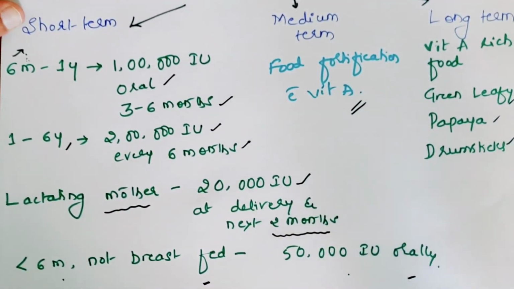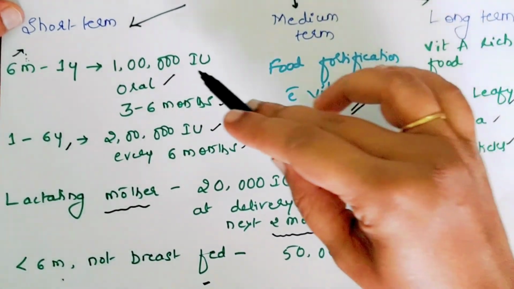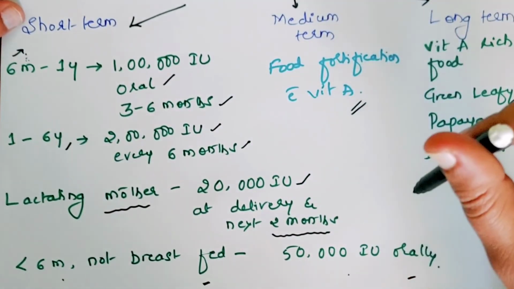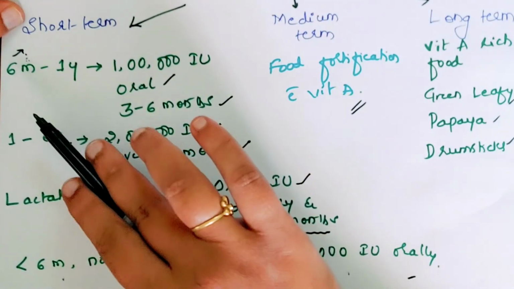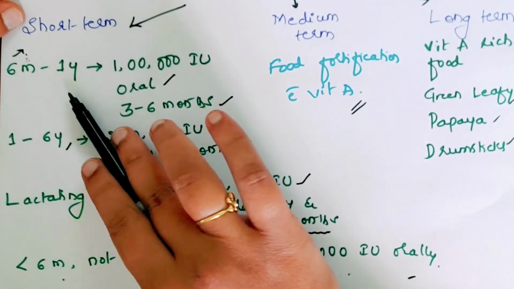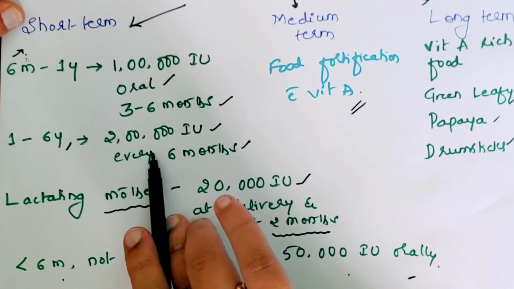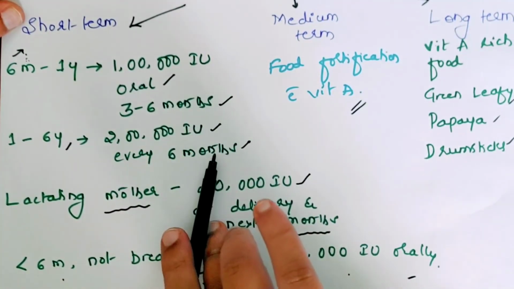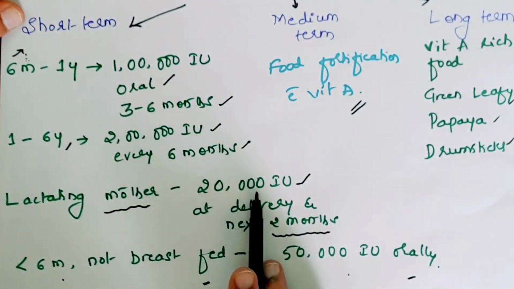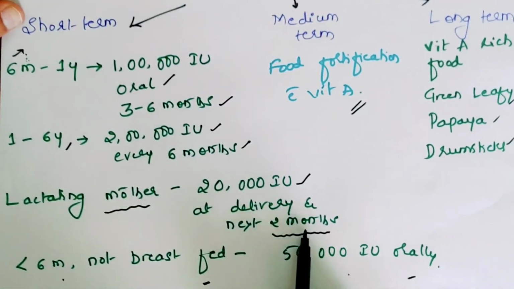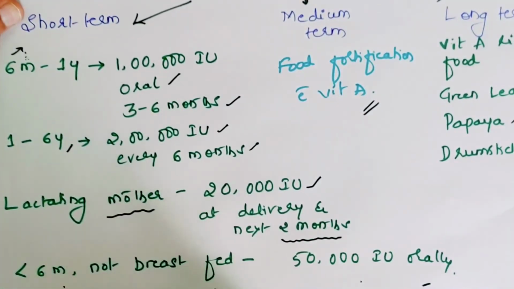So I will repeat again. All this short term prophylaxis is given orally. Depending upon the age, 6 months to 1 year, 1 lakh; 1 to 6 years, 2 lakh, repeated every 6 months. Lactating mother, 20,000 international units at delivery and then for 2 months after that. Baby less than 6 months and not breastfed, 50,000 international units orally once. So this is the prophylaxis.